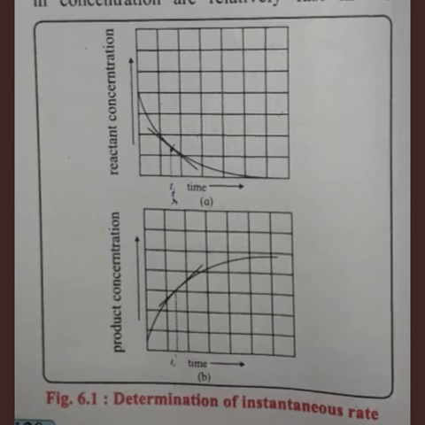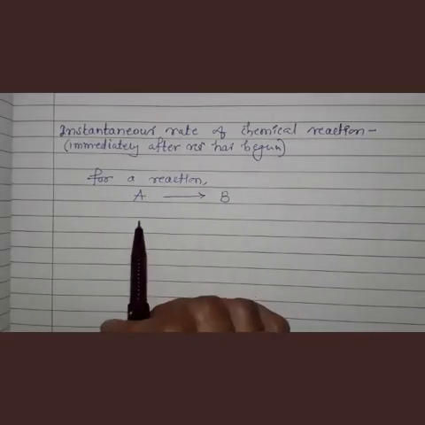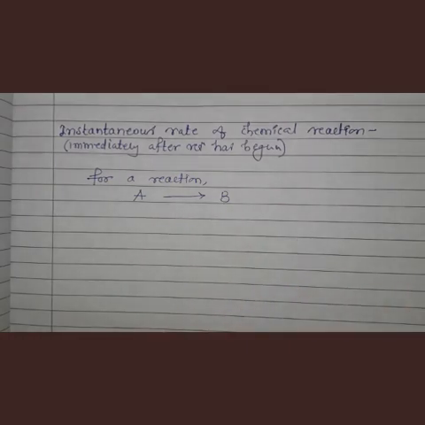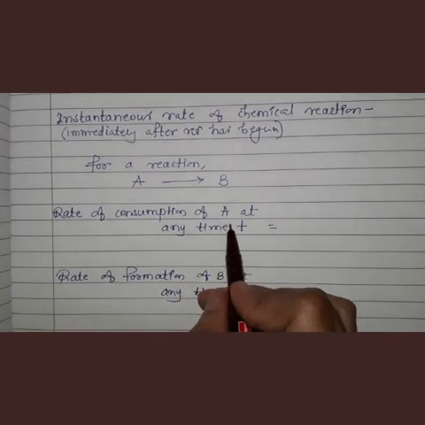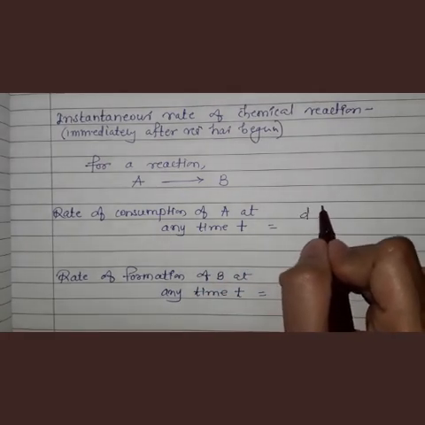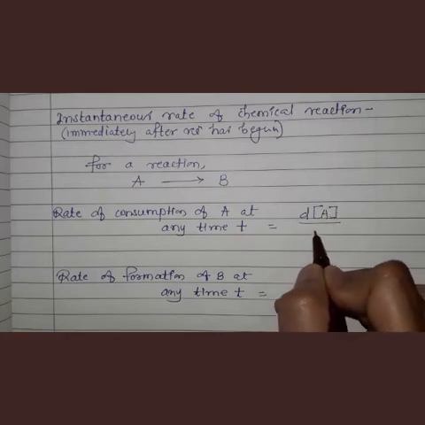The instantaneous rate is given by d instead of delta. So let us write the instantaneous rate for a reaction. I have taken the same reaction, A to B. Let us write the rate of consumption of A at any time t. The rate of consumption of A at any time t is given by minus d concentration of A divided by dt.